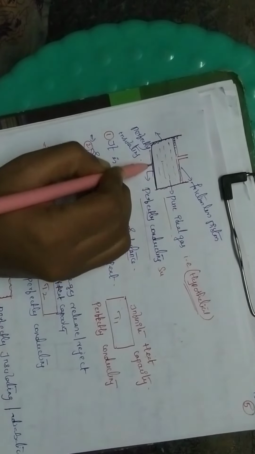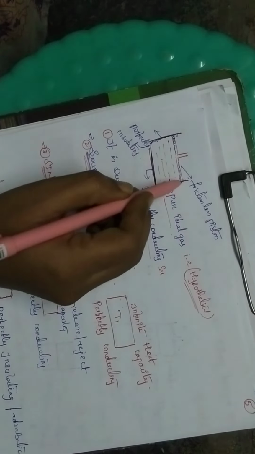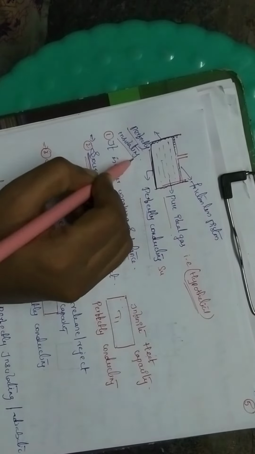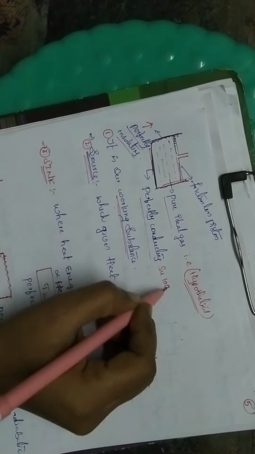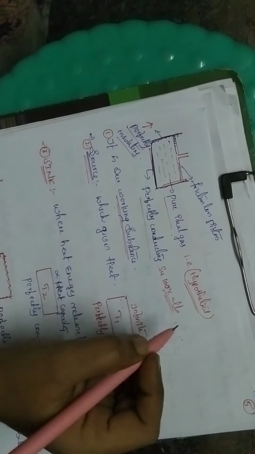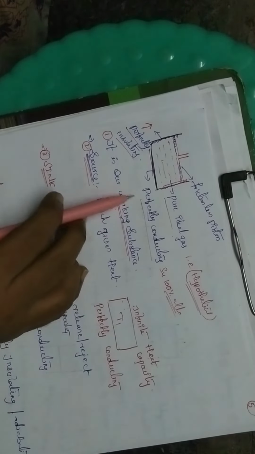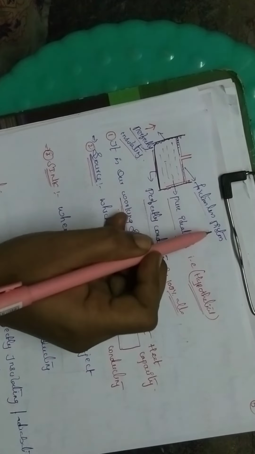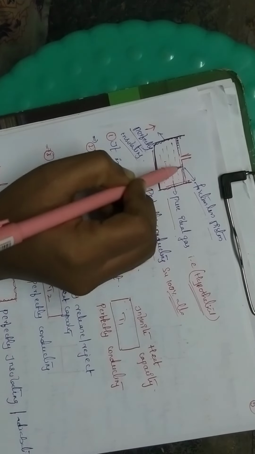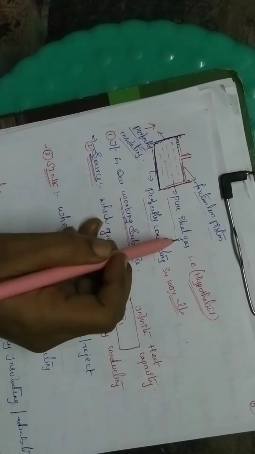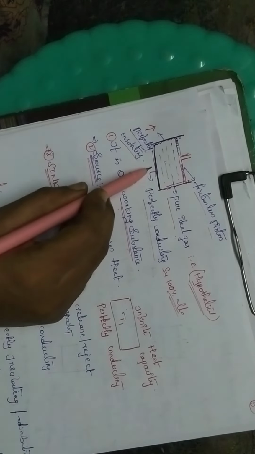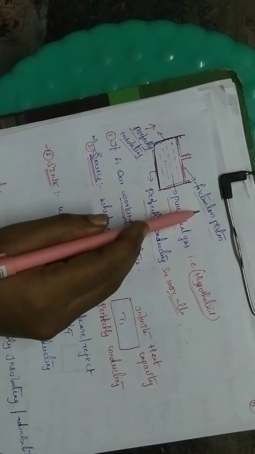The base is perfectly conducting and these sides are insulating. Insulating means they do not allow heat. Conducting means it 100% allows heat or current. So it is our working substance. It has a frictionless piston. So what we are taking here: the working substance has pure ideal gas, the base is perfectly conducting, and it has a frictionless piston.